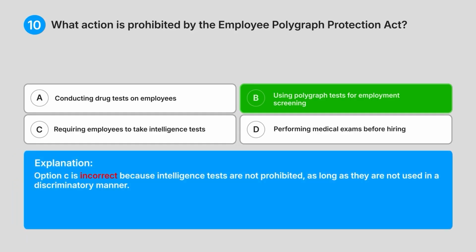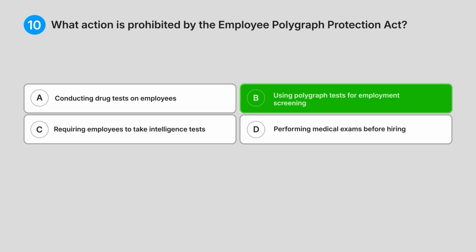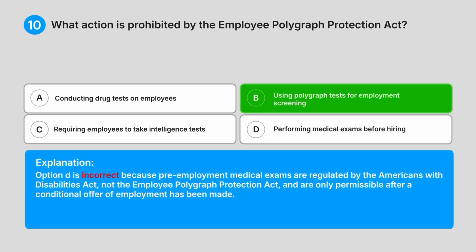Option C is incorrect because intelligence tests are not prohibited, as long as they are not used in a discriminatory manner. Option D is incorrect because pre-employment medical exams are regulated by the Americans with Disabilities Act, not the Employee Polygraph Protection Act, and are only permissible after a conditional offer of employment has been made.